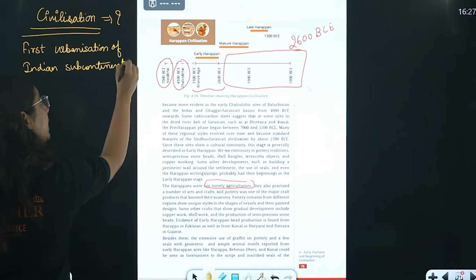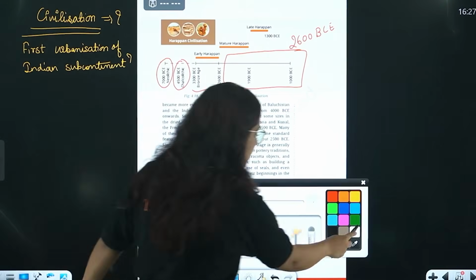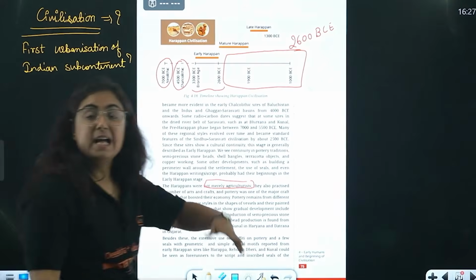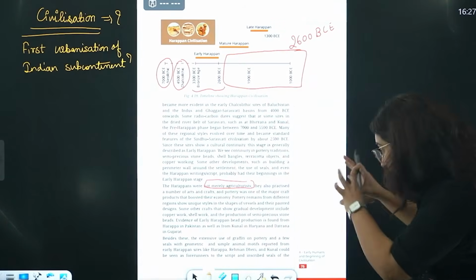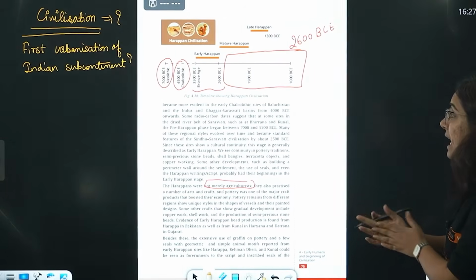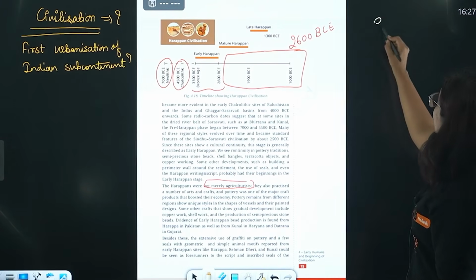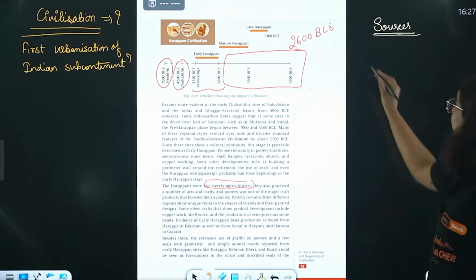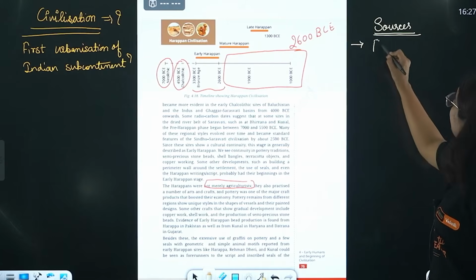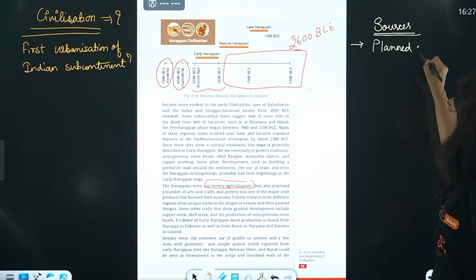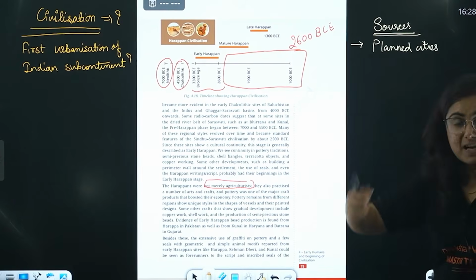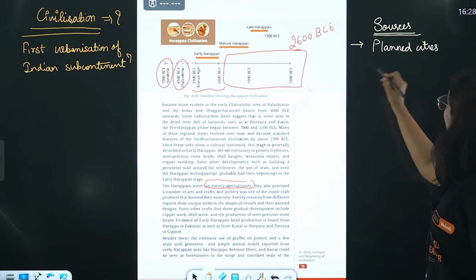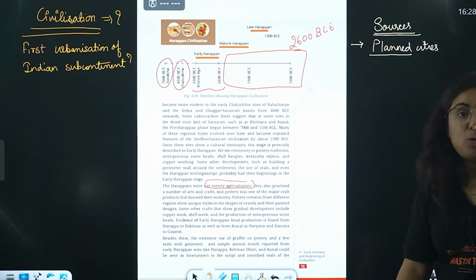Bhai, if you listen, you will figure out that something crazy was there in those humans, because later, when the civilization ended, even the people were not that smart. They were smart during this time, right? But the sources that helped us to know about these Harappan people are many. Many in the sense, I mean their planned cities. When we started digging the earth, we found the layers in which cities were made. And you know that they were so much planned. I will tell you how planned they were.